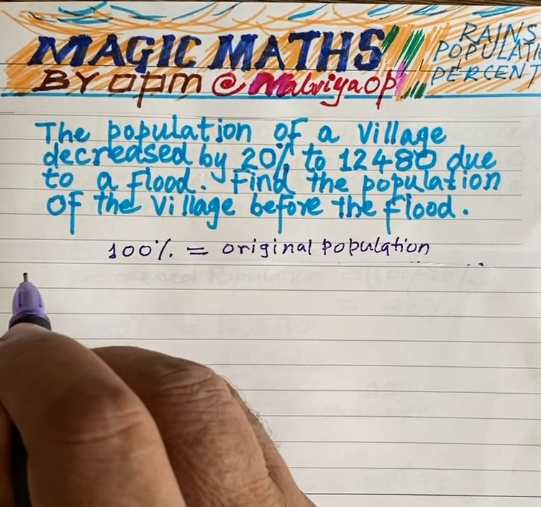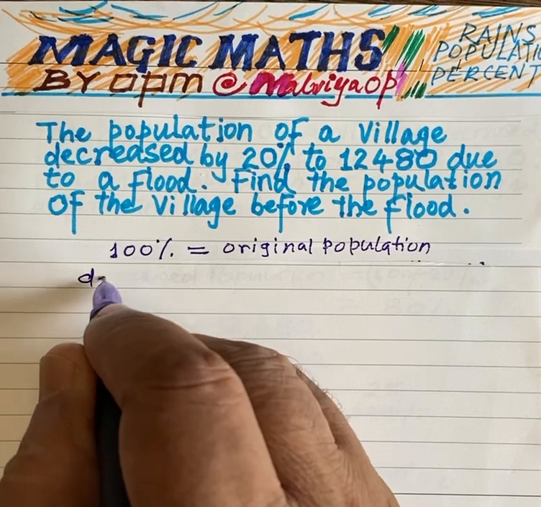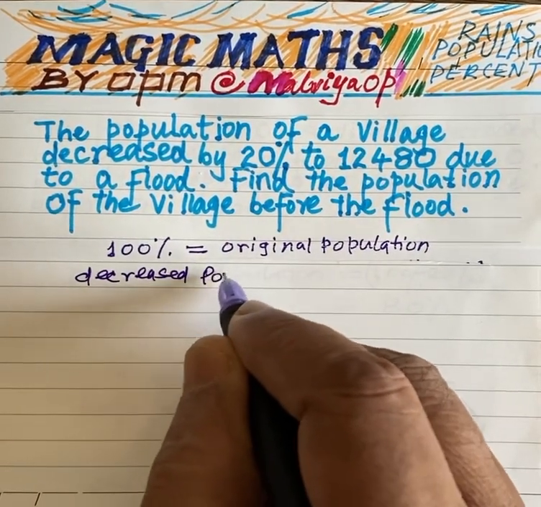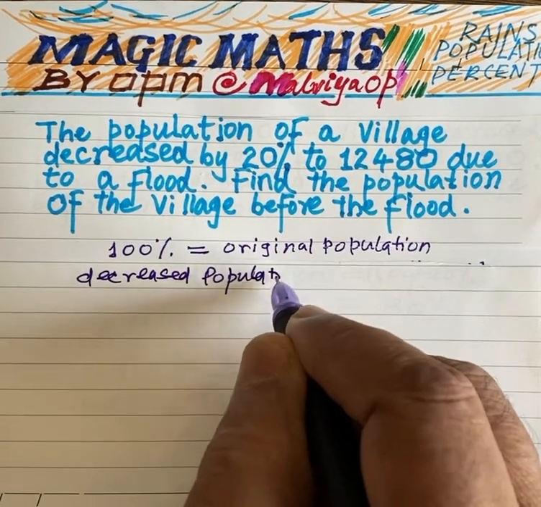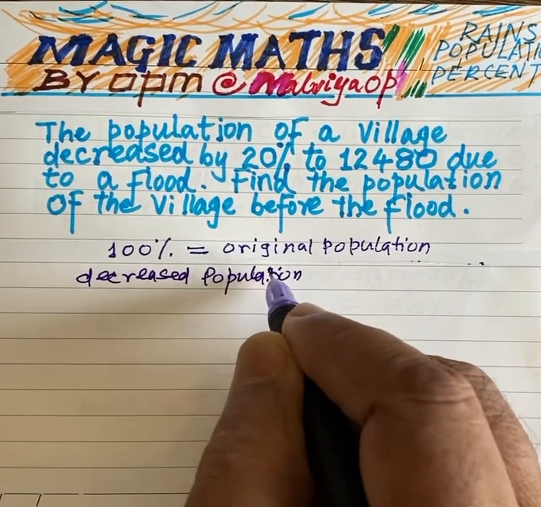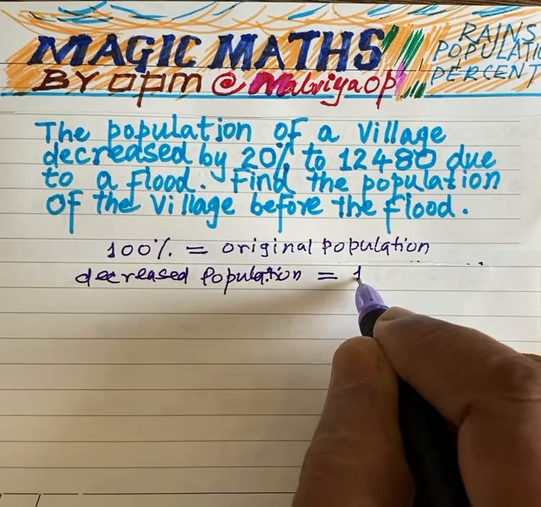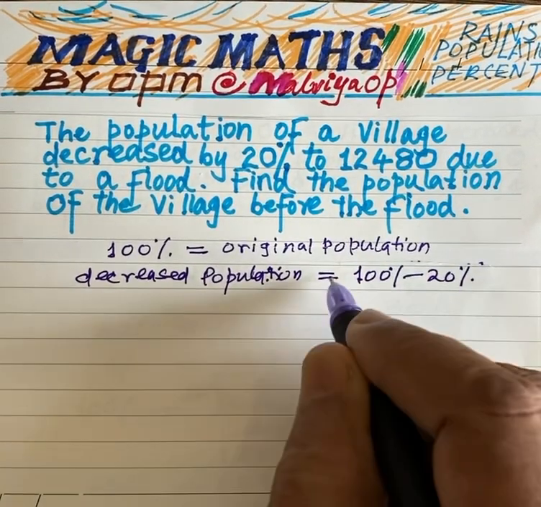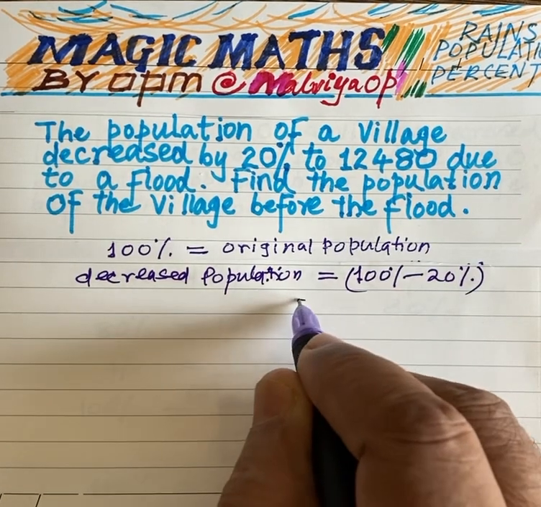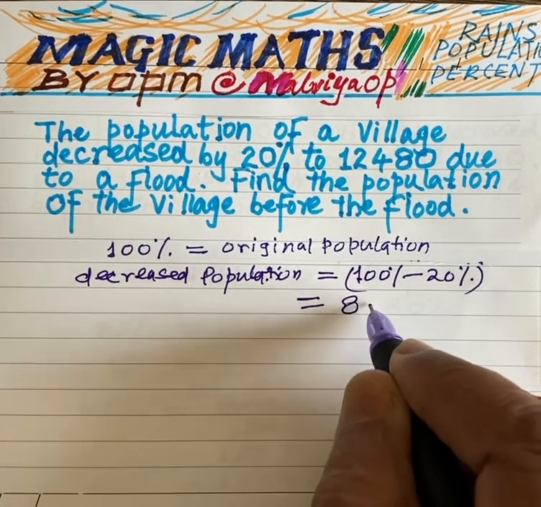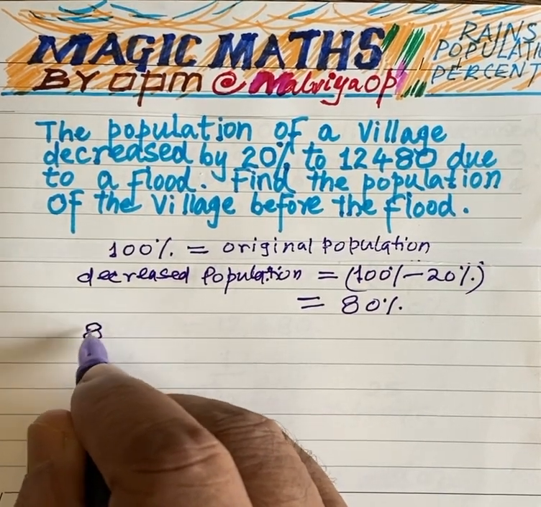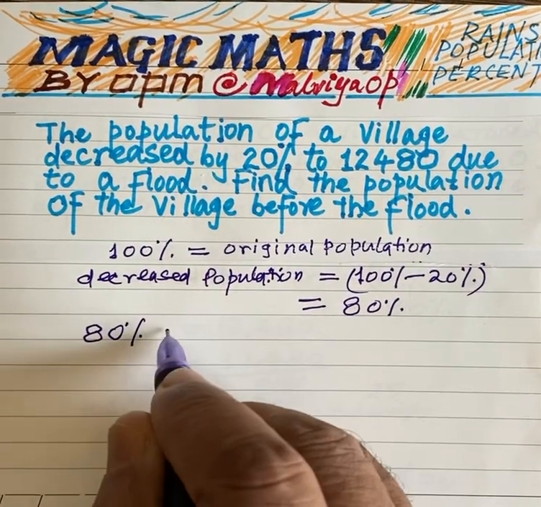Now the decreased population will be 100% minus 20%. So the decreased population now is 80%. And this 80% population is how much? This is equal to